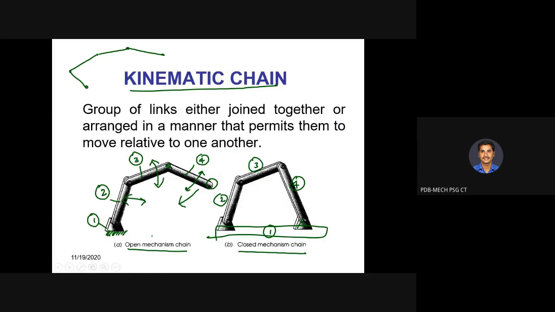This we call a kinematic chain. But in this kinematic chain, if I fix the frame, I can give input to this link through motors. A motor is connected here and this rotates. So the motion is transferred to link 4, so that it will be oscillating, through link 3. Motion transfers from link 2 to link 3, and from link 3 to link 4, when it is said to be a mechanism.